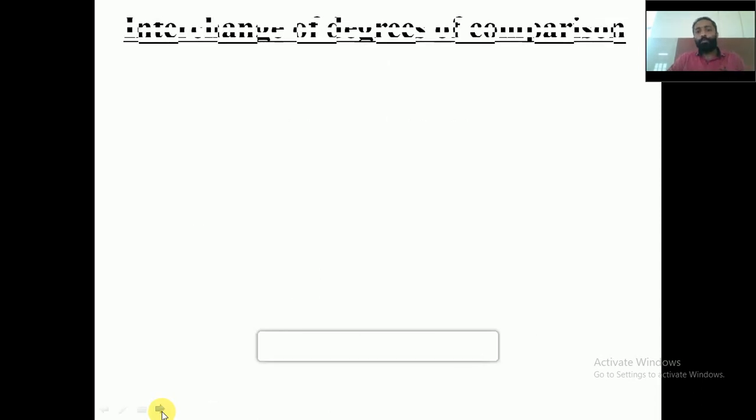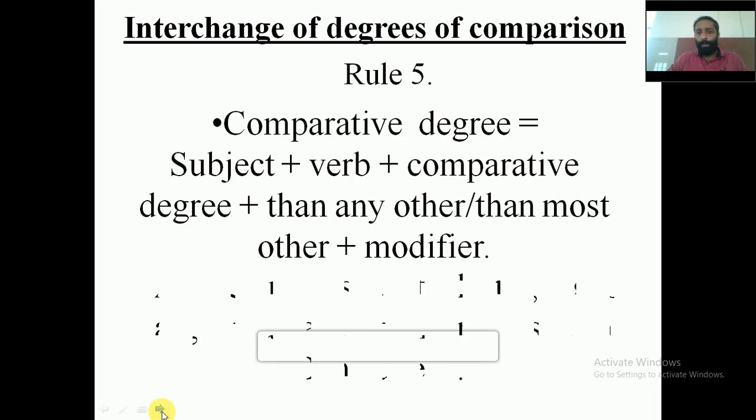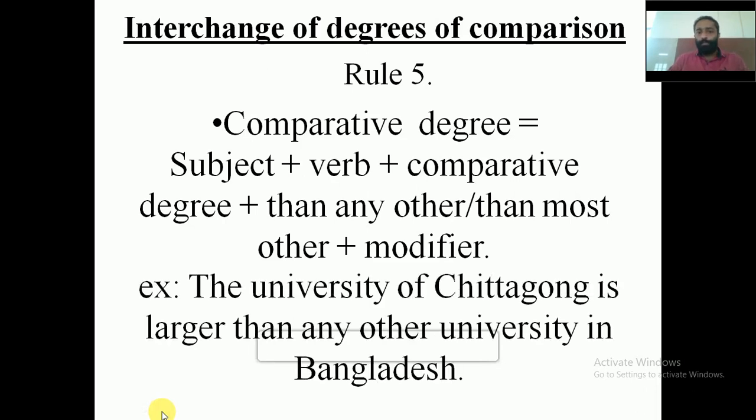Now come to rule number 5. We have the comparative degree. Subject plus verb plus comparative degree plus than any other or than most other plus modifier. Then in the comparative there must always be the word than.